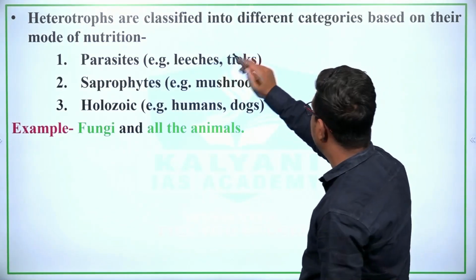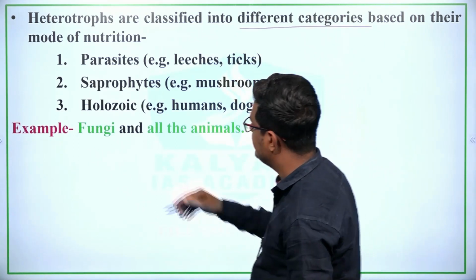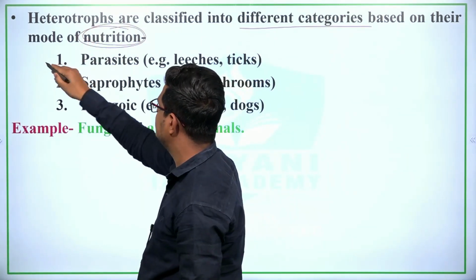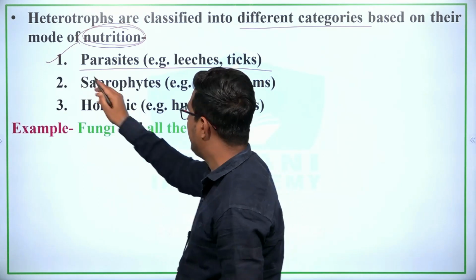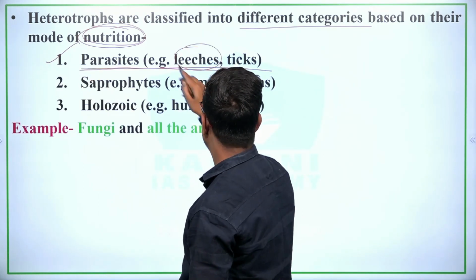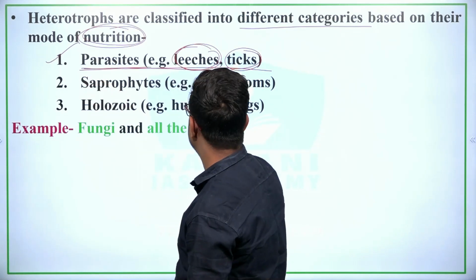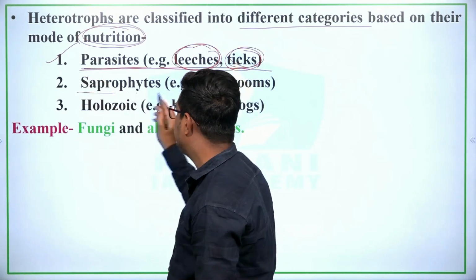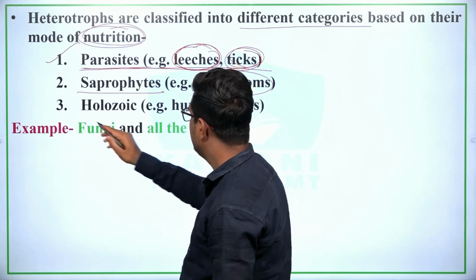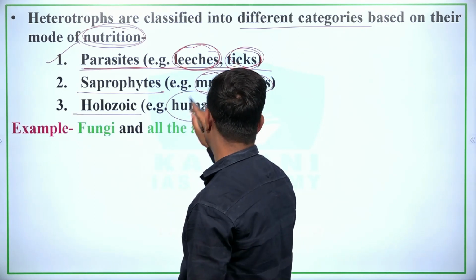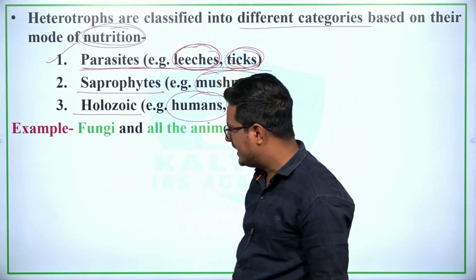Heterotrophs are classified into different categories based on their mode of nutrition. The first is parasites, for example leeches or ticks. Then saprophytes, for example mushrooms, and holozoic, for example humans and dogs.